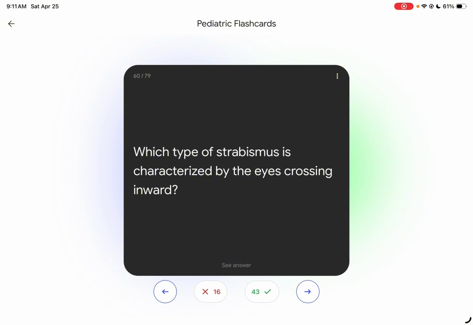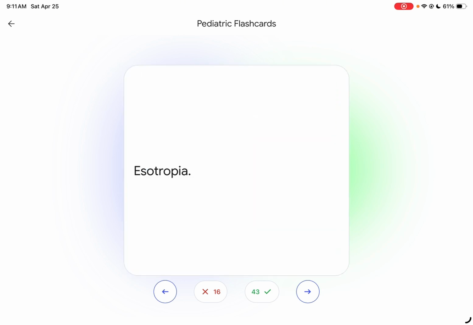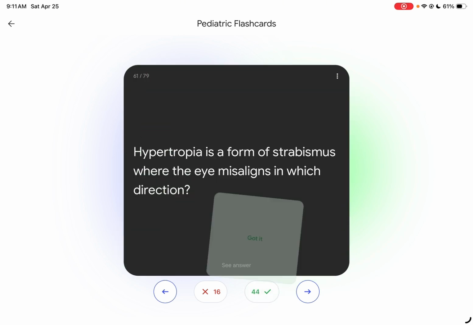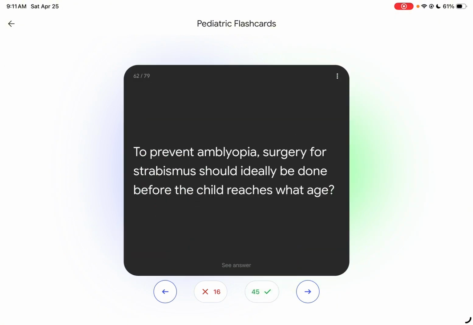Uncoordination of the muscles. Which type of strabismus is characterized by eyes crossing inward? Inward is esotropia, exotropia is outward, hypertropia is upward, hypotropia is down. Hypertropia is a form of strabismus where the eye misaligns in which direction? Upward.